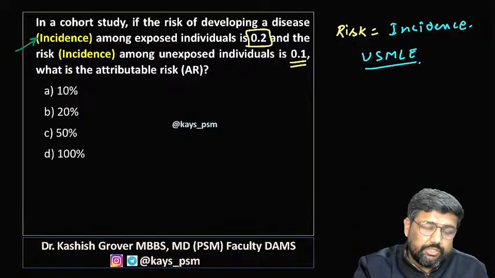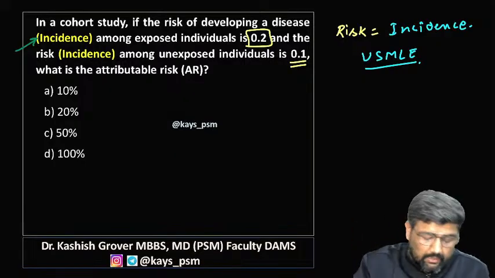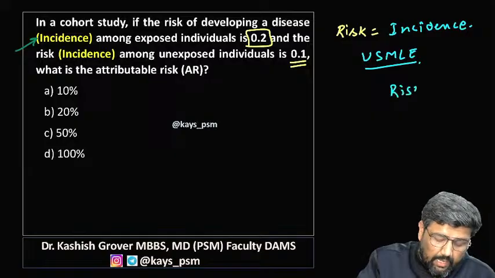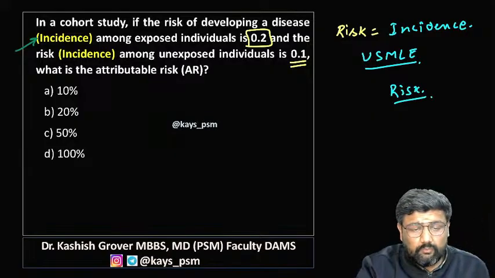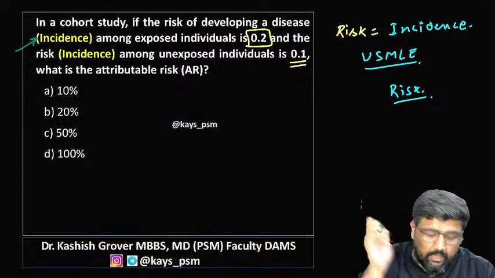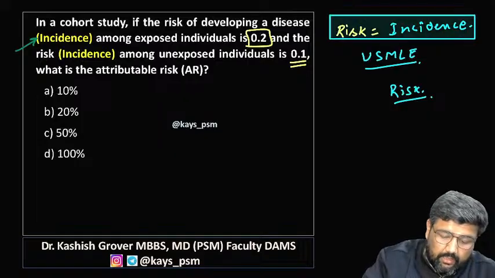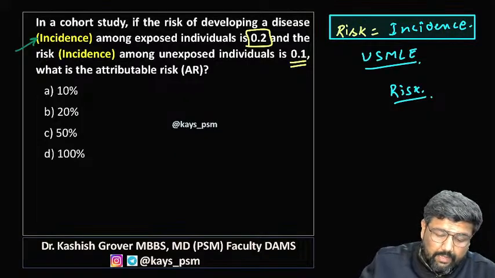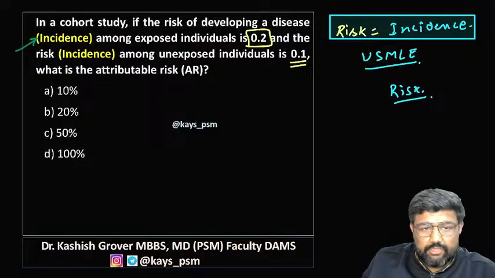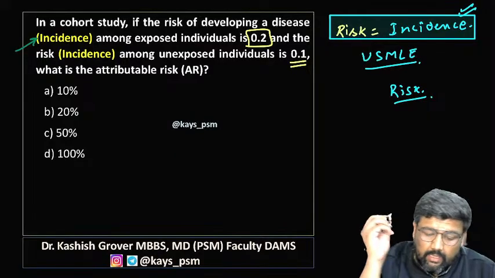A similar question came 3 to 4 years back where risk was given and they asked for relative risk. So if they have not mentioned incidence and only risk is there, then it means incidence.